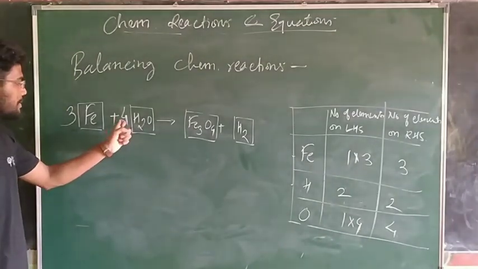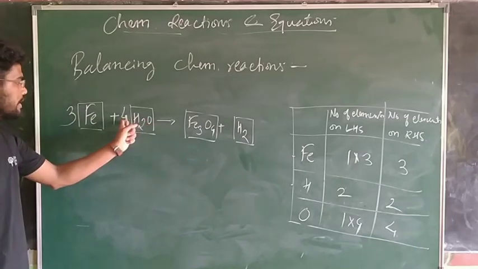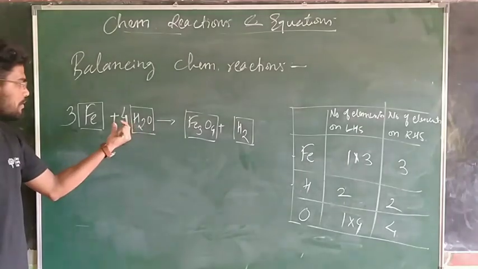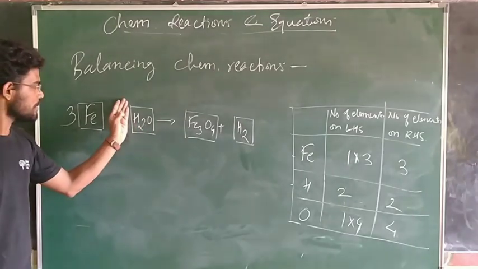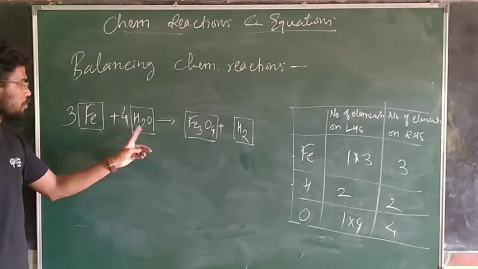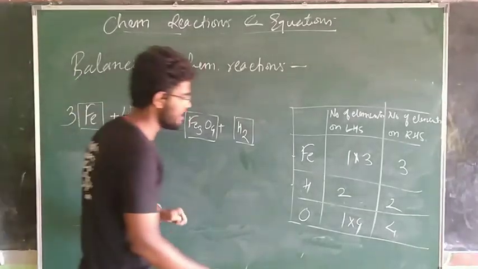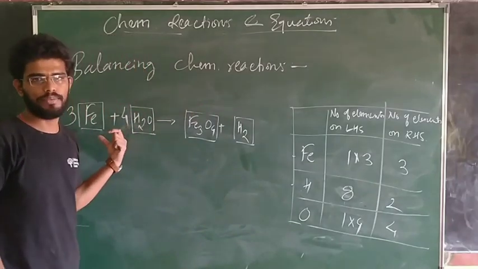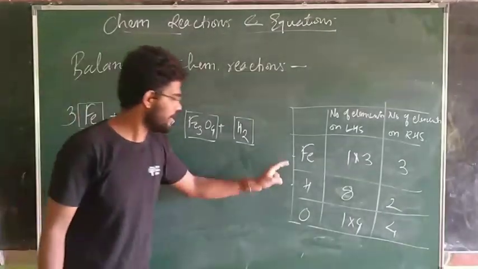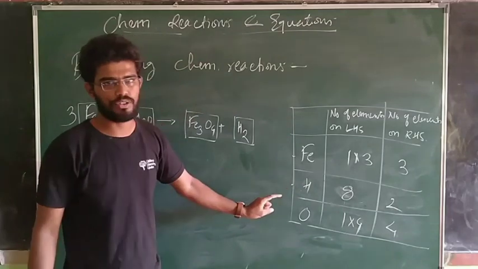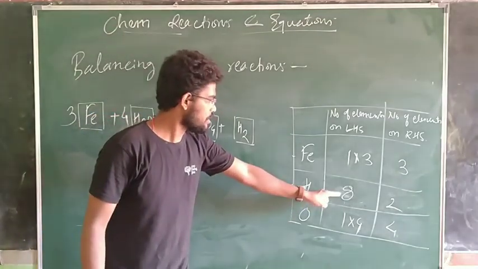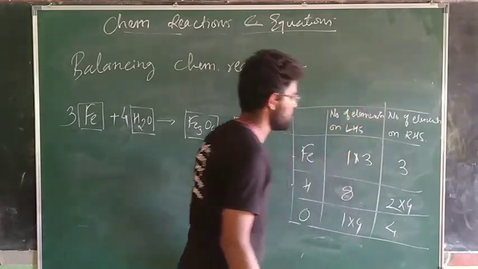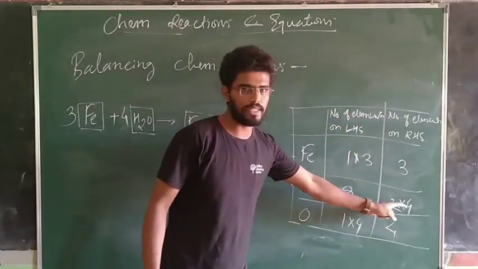But note, when I multiply with 4 to oxygen, at the same time it is multiplying to hydrogen also. Originally we had only 2 hydrogens. Now it has become 4 times 2, 8 hydrogens. So make that change here. We have got 8 hydrogens on left hand side. Now Fe and oxygen is balanced, but hydrogen number is changed. No need to worry. We may multiply with 4 and we get 8 on right hand side.